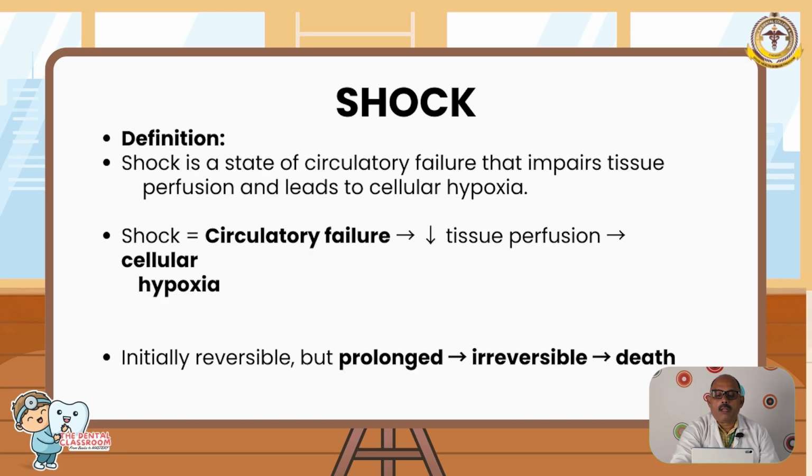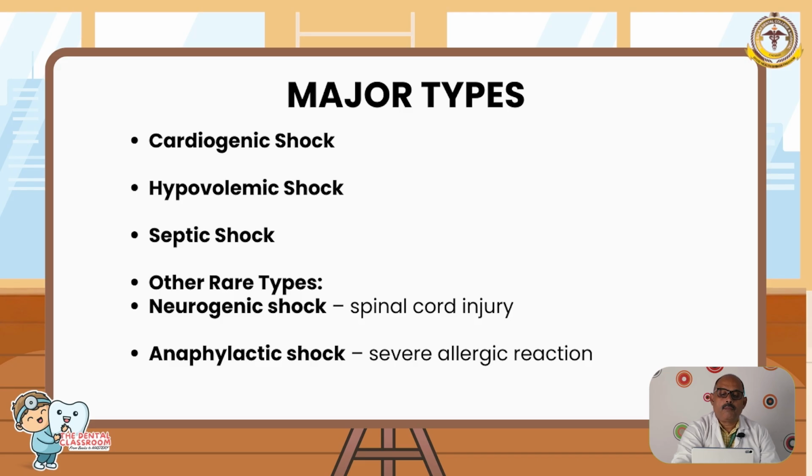So we come to the last topic, which is shock. Shock is defined as a state of circulatory failure that impairs tissue perfusion and leads to cellular hypoxia. Initially reversible, prolonged, it can cause death. There are 4 types. Cardiogenic, due to pump failure of the heart; hypovolemic, if there is decreased blood volume; septic, which can be because of gram-positive or gram-negative bacteria or fungus. Rare types can be neurogenic or anaphylactic shock.